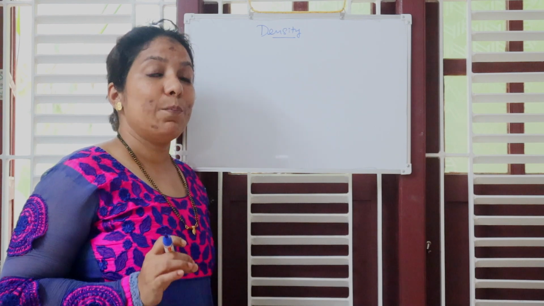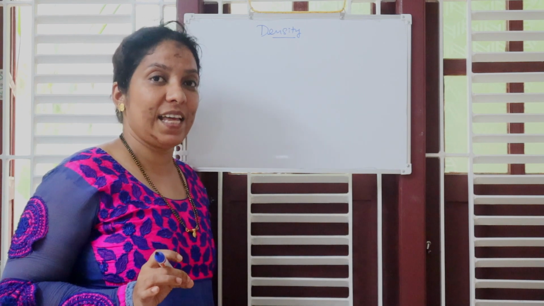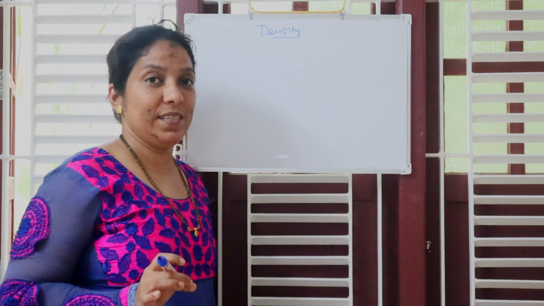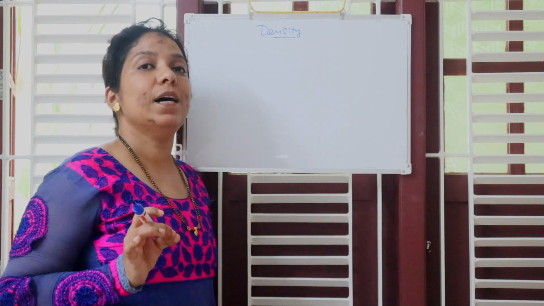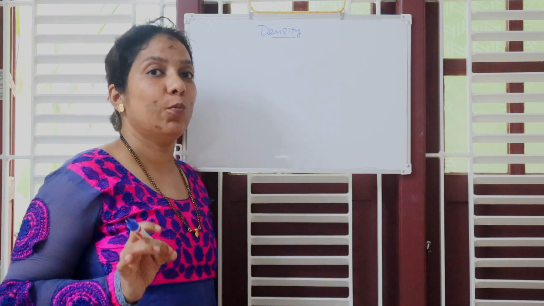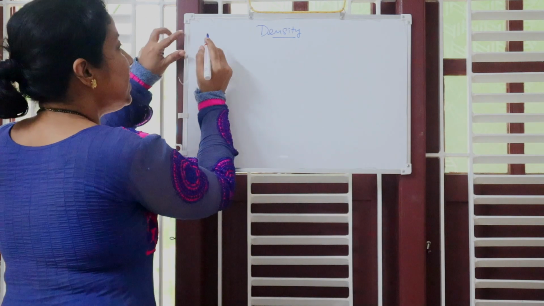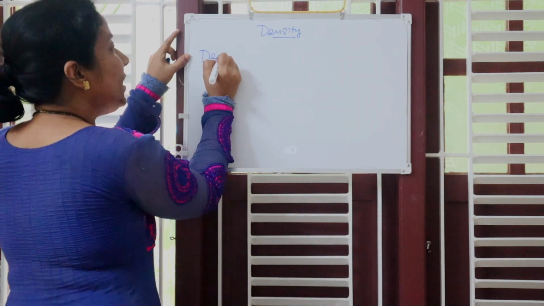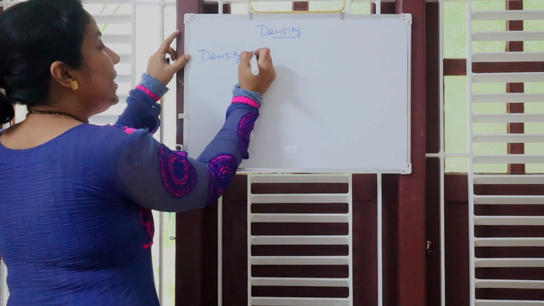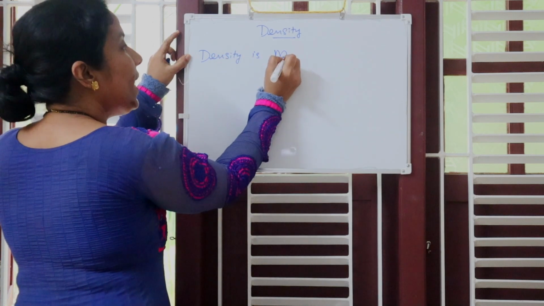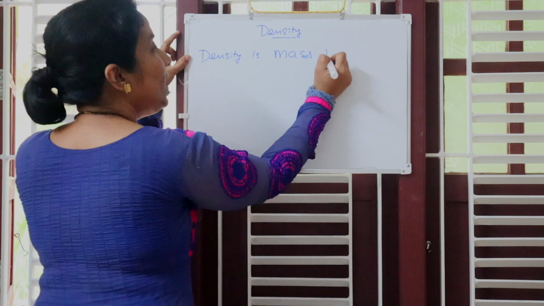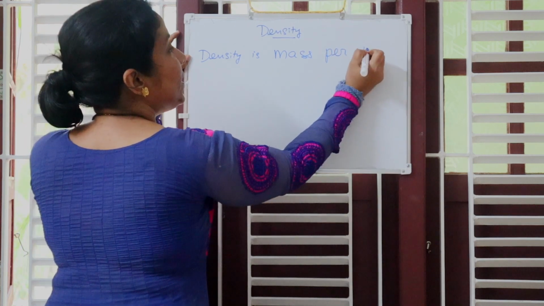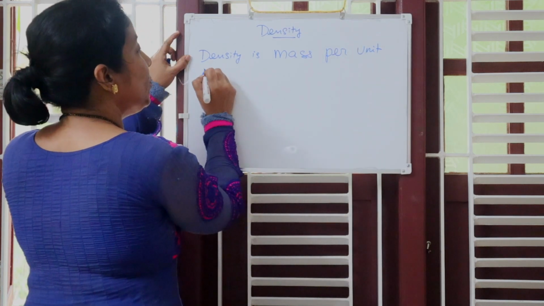Okay? By definition, we can say that density means it is mass per unit volume. So we can say that density is mass per unit volume.